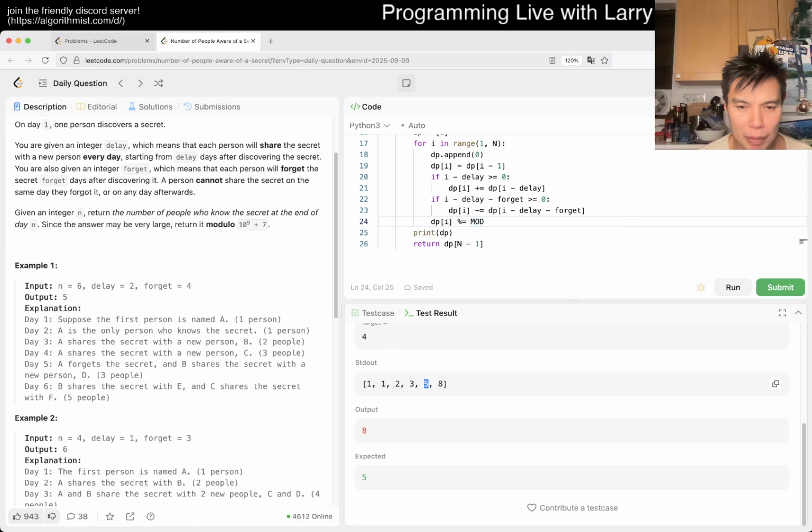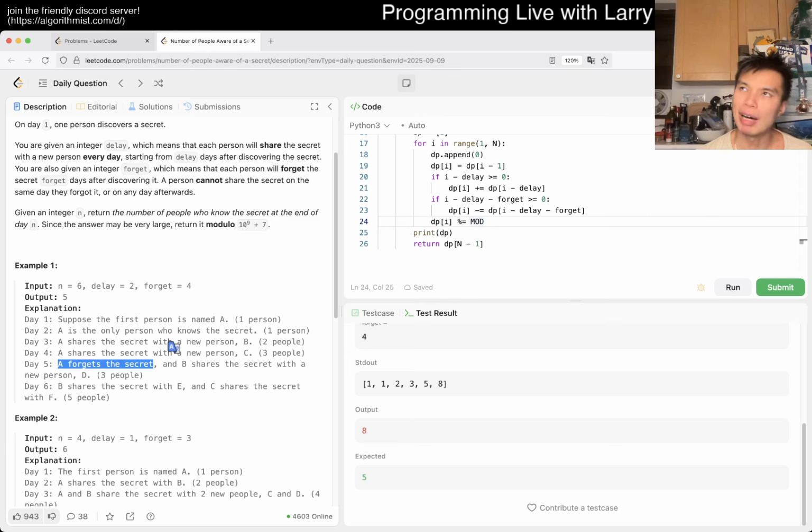This one is the number of people who knew the secret and then shares it with 2, right? Oh, they don't. I see. Huh. Okay.